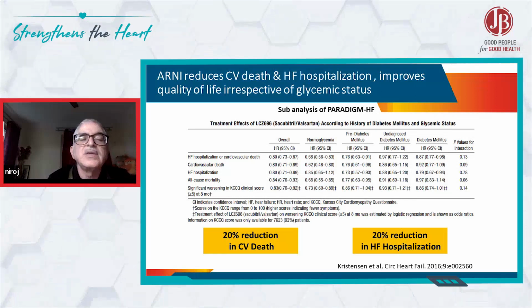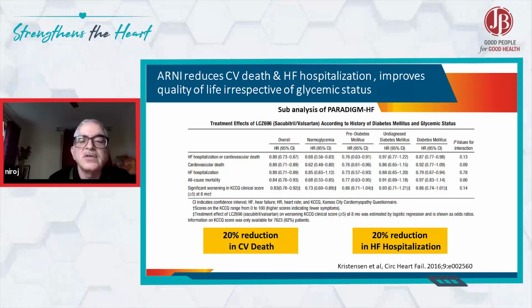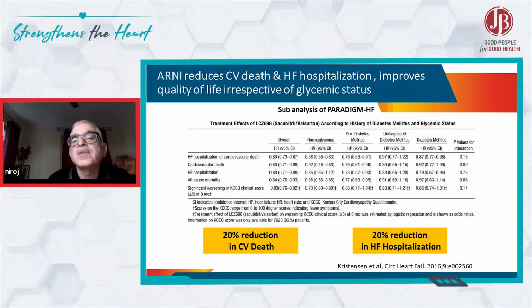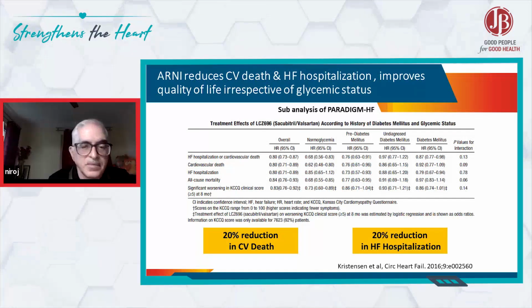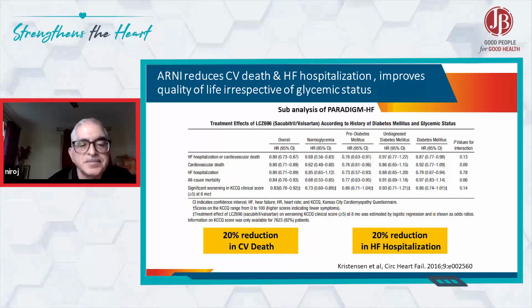Even if you look at the individual components like cardiovascular death, heart failure hospitalization, even all-cause mortality, and the improvement in quality of life also, they're all showing beneficial effect across the glycemic status.